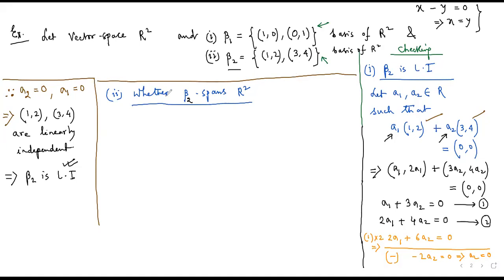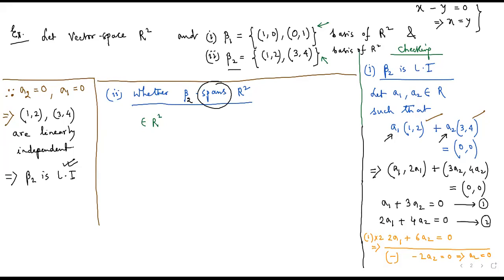Now your job is to check whether beta 2 spans R2 or not. What do you mean by the word span? Span means if you consider any element X from R2, then this particular vector in R2 can be expressed as a linear combination of these two vectors (1, 2) and (3, 4). So we want to check this particular result.